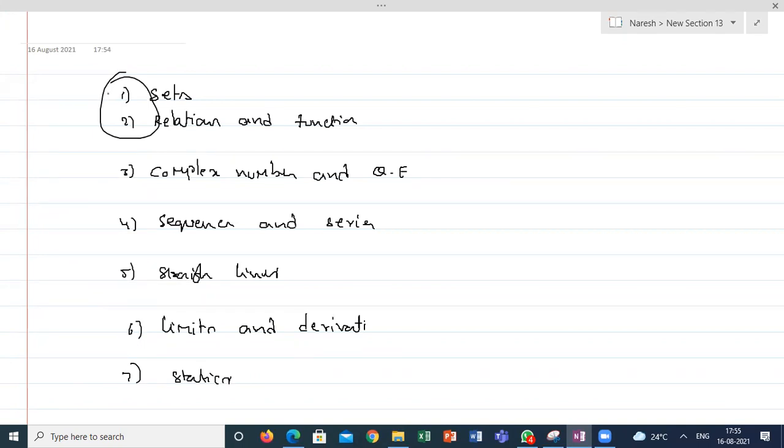Shall we go in order, or shall I start sequence and series, or straight lines, or complex numbers? These 3 as one set. This is one set. This is another set. Which do you want? I can start with straight lines. Yes, sir. We'll start with straight lines. After straight lines, sequence and series, then we will go to complex numbers and quadratic equations. Then I will come back to limits and derivatives. Statistics we will do at the end, because it is a little easy compared to all other topics. Is it okay?